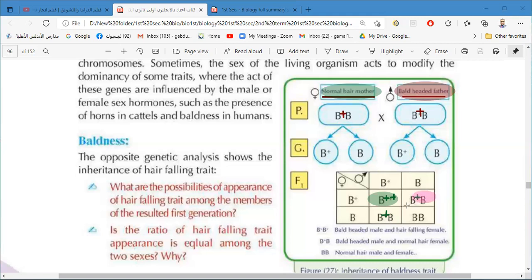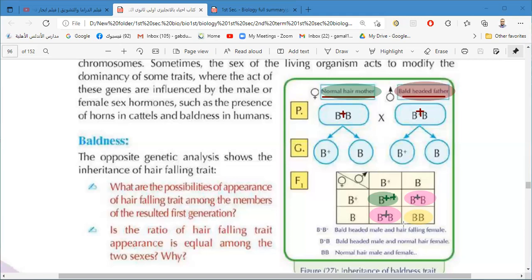So if he is a boy, he will suffer from hair falling. But if she is a girl, she will not suffer from hair falling. She has normal hair like her mother. And finally, if we have B without any gene, is he suffering from hair falling, a boy or a girl? Is he suffering from hair falling or baldness? No, also no, because there is no gene of hair falling at all.